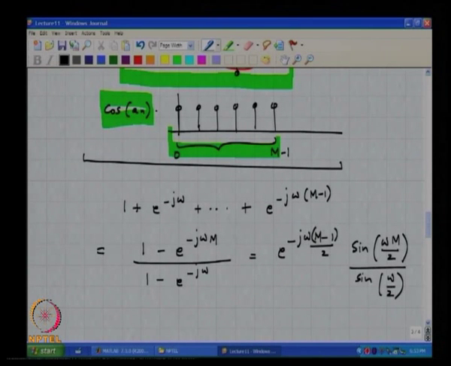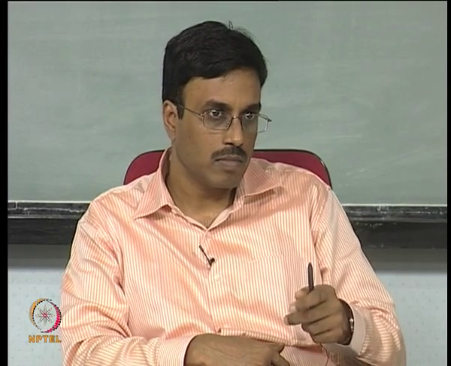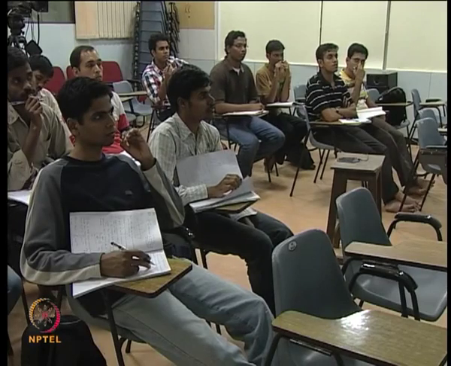Correct? Why does this make physical sense? Of course it comes out of the math, but why does that make sense? That term e to the minus j omega M minus 1 by 2. Linear phase. Linear phase. So what?